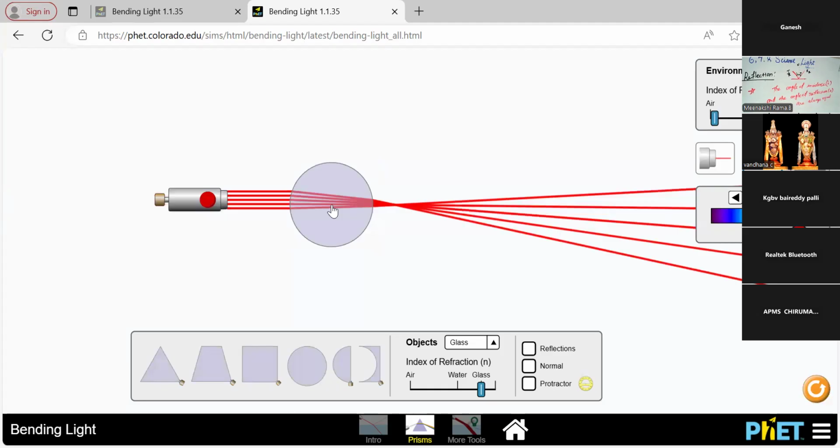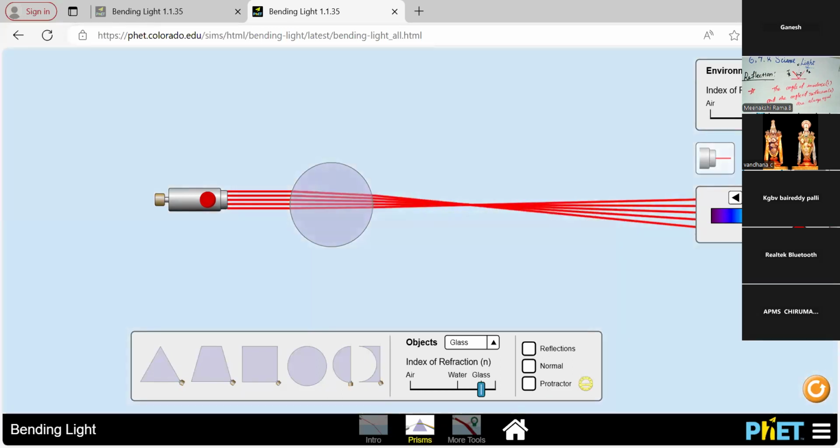So how nice, how the light is reflected in this area. Yes, when I'm taking the circle shape of the prism, the light is reflected in this manner in the air part. In the water medium, how is the light reflected? Yes, so there are some changes.